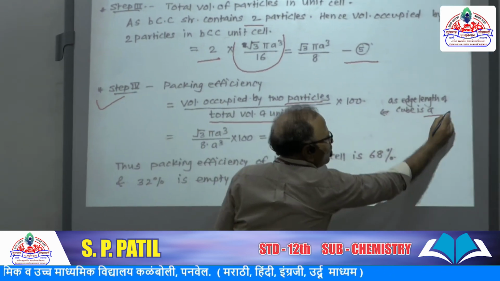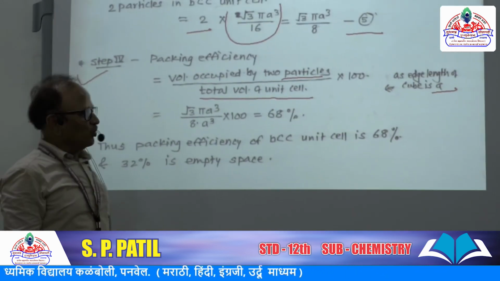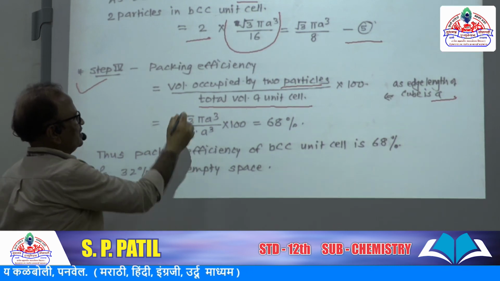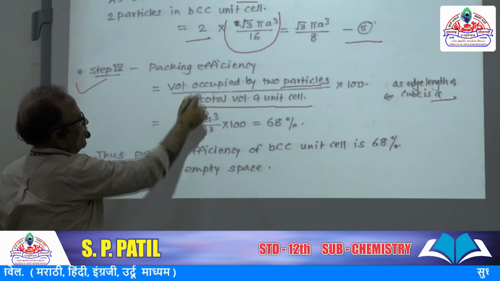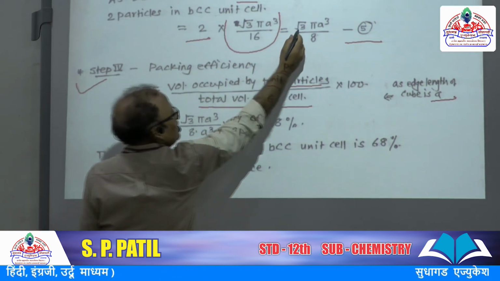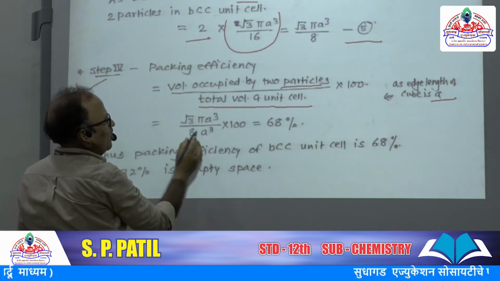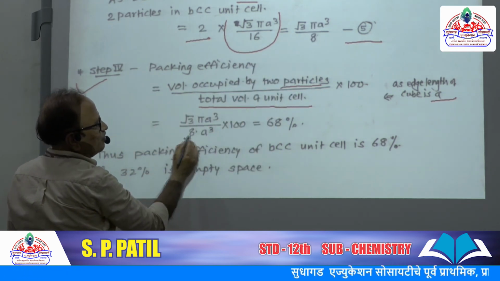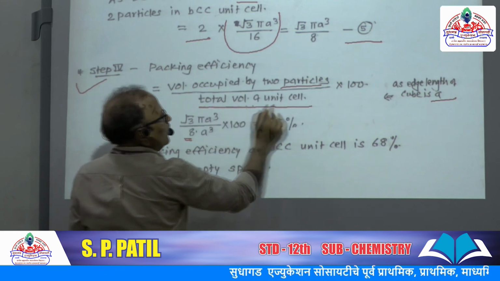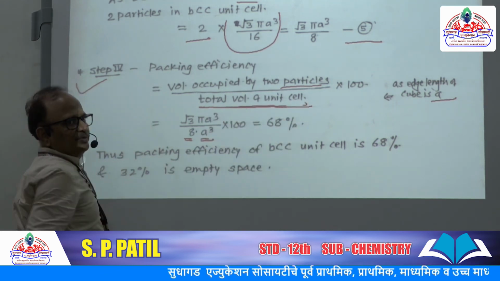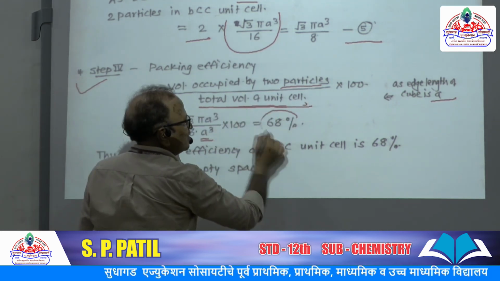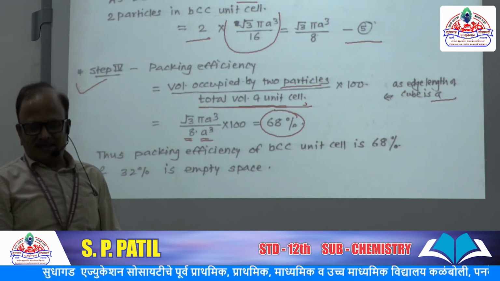As the edge length of the cube is a, that we know. Now simplifying, putting the value for 2 particles, root 3 pi a cube upon 8 divided by the volume of the unit cell, a cube, into 100. So it comes to 68%.